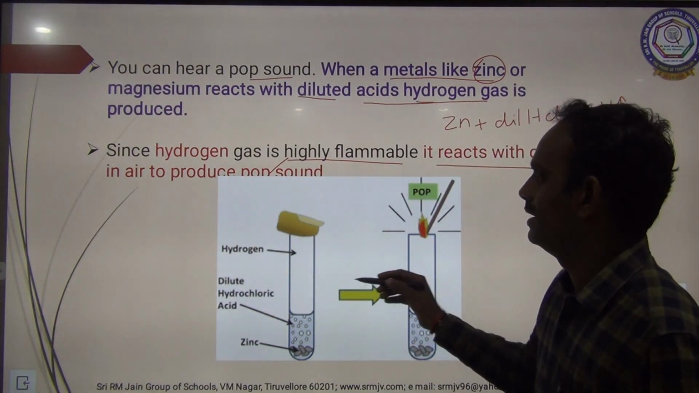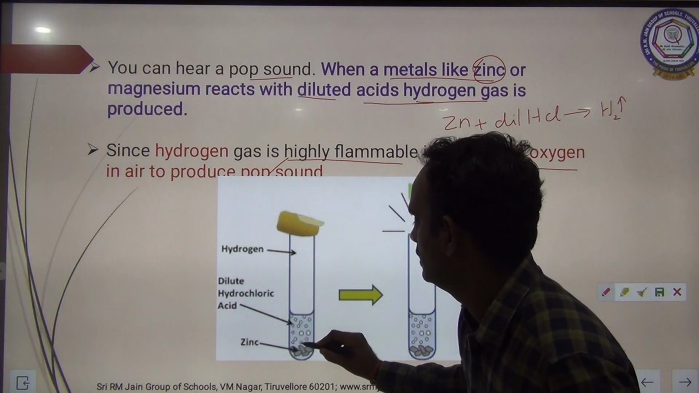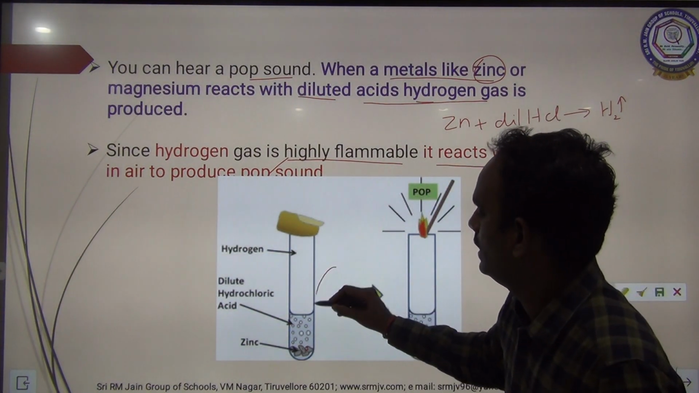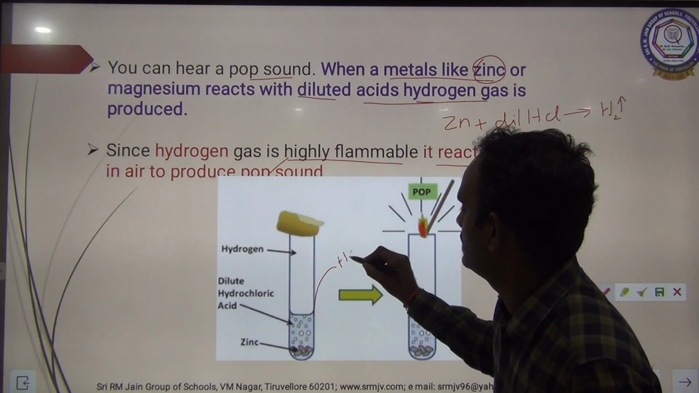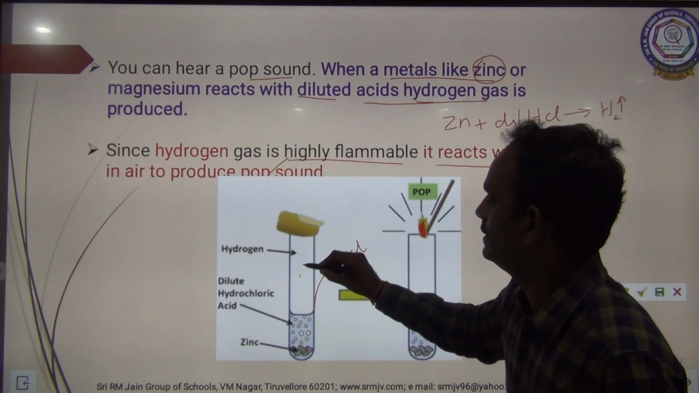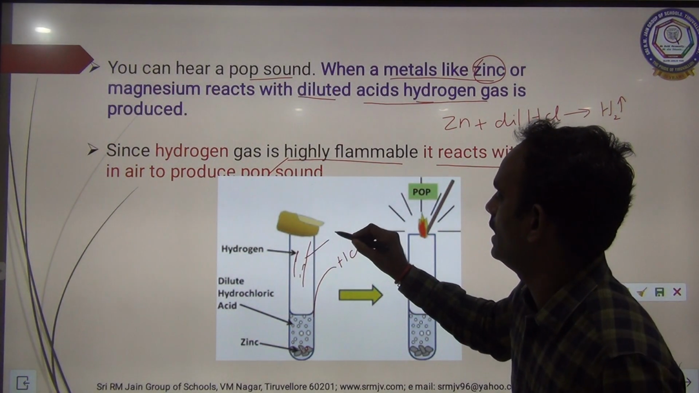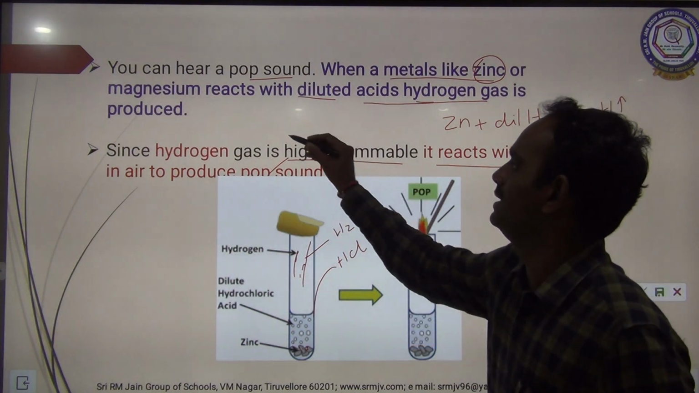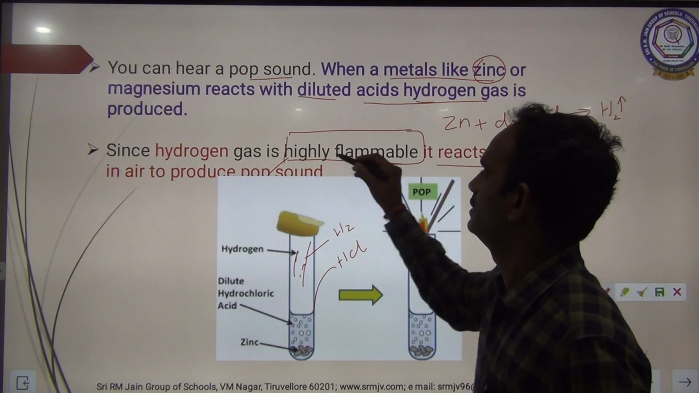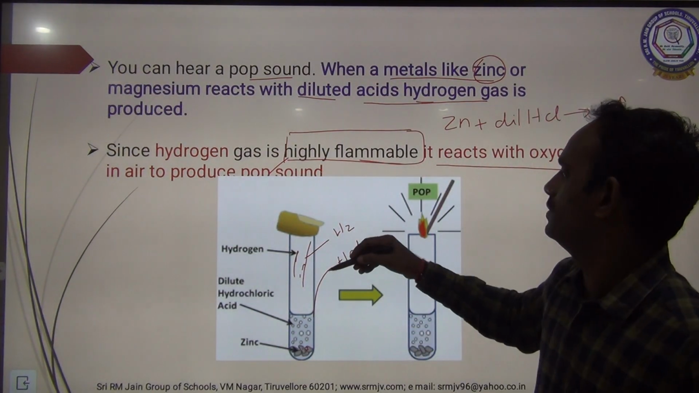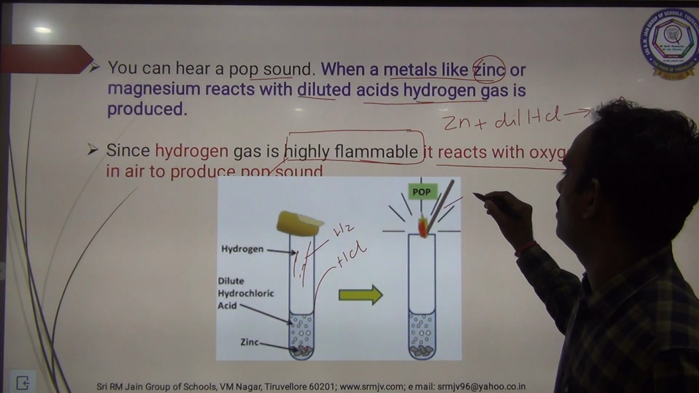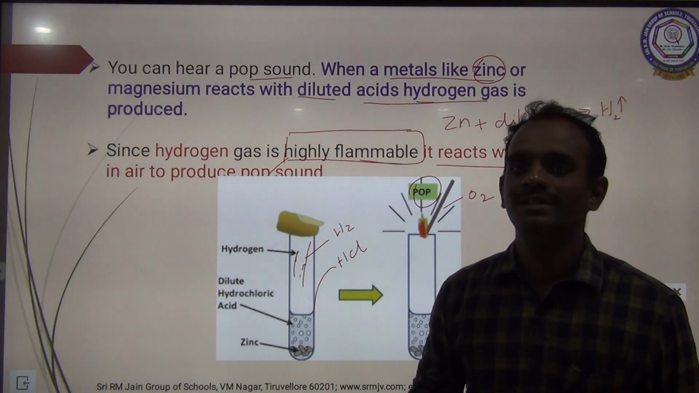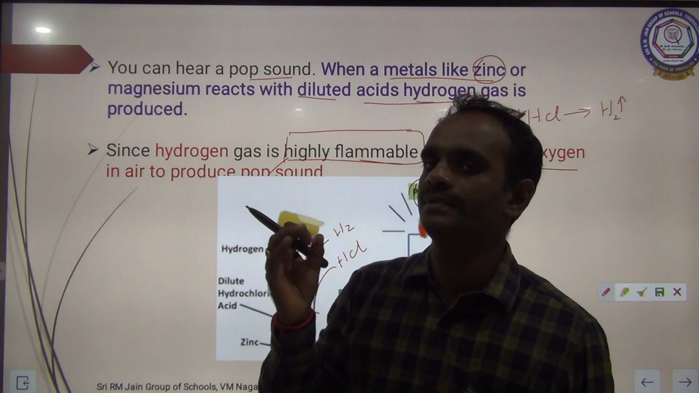See here, this is the zinc metal. By adding the dilute hydrochloric acid, the hydrogen gas is liberated. This is called hydrogen gas. This hydrogen gas is highly flammable, and on exposure to atmospheric oxygen it produces the pop sound. Clear, children? Pop sound means tap tap tap.